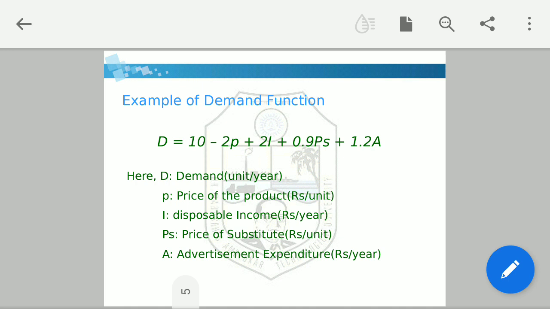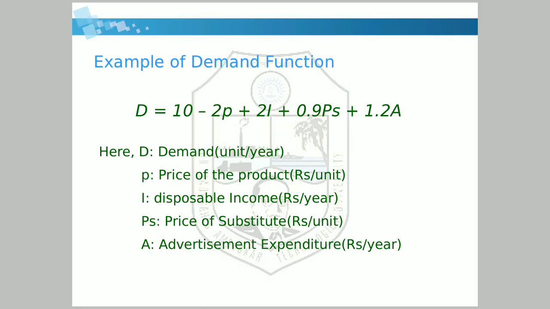Now, what are these signs: minus, plus, plus, plus? It means that D equals 10 minus 2P. P means price of that product. So, if the price of that product increases by 1 unit, demand will decrease by 2 units. So, the minus sign shows the inverse relationship between demand and price. Listen carefully. If the price increases by 1 unit, the demand will decrease by 2 units. The negative sign shows there is an inverse relationship between price and demand, and 2 is the coefficient by which the demand will increase or decrease.